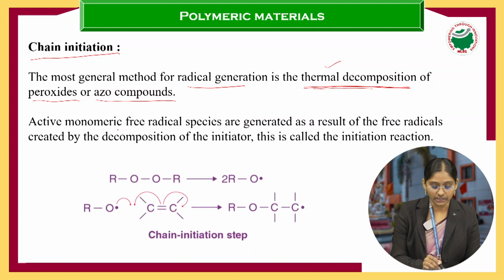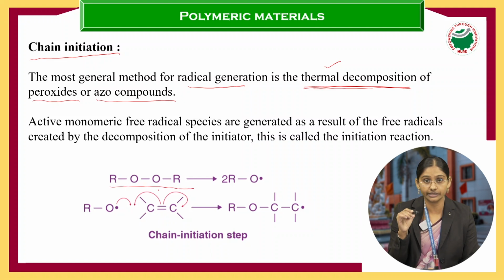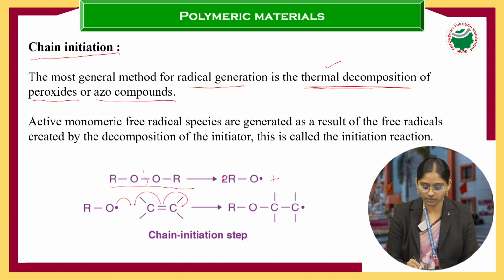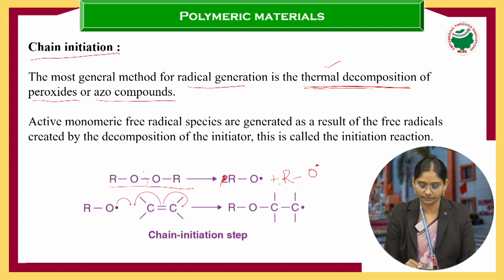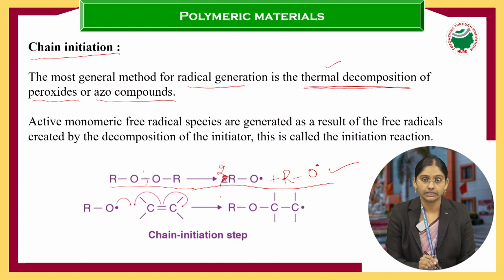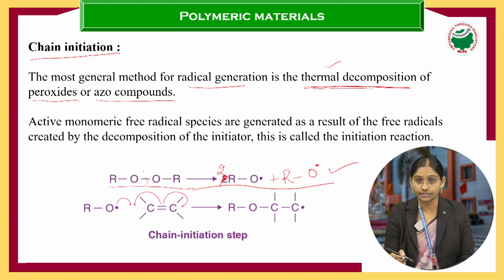Now we'll see how this free radical is generated. This is the peroxide. If an O-O linkage is there, it is called a peroxide bond. In this peroxide, bond cleavage or homolytic fission takes place. Here it is RO, where R means an alkyl group, and like this the radical is formed. Here the peroxide undergoes homolytic fission in the presence of light, and it leads to the formation of free radicals.